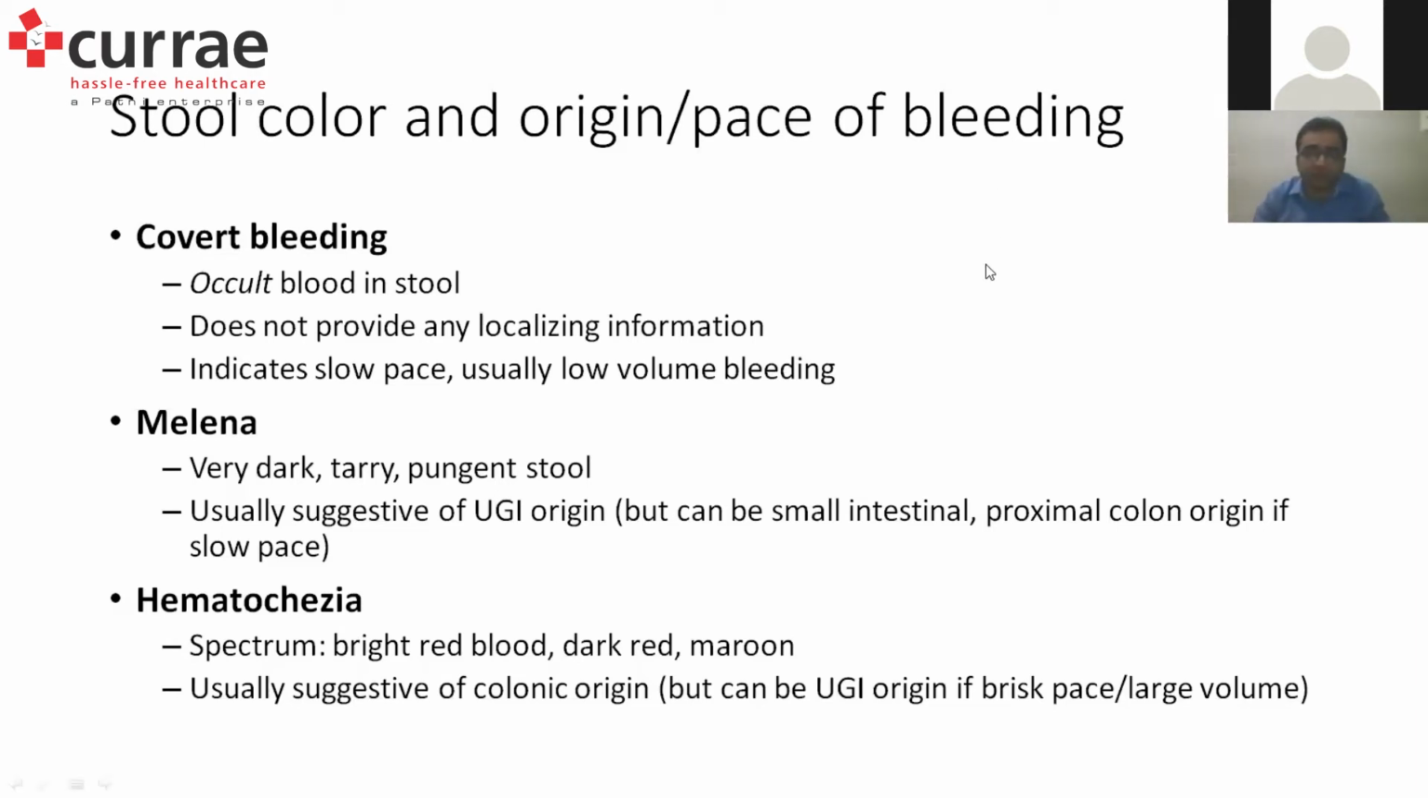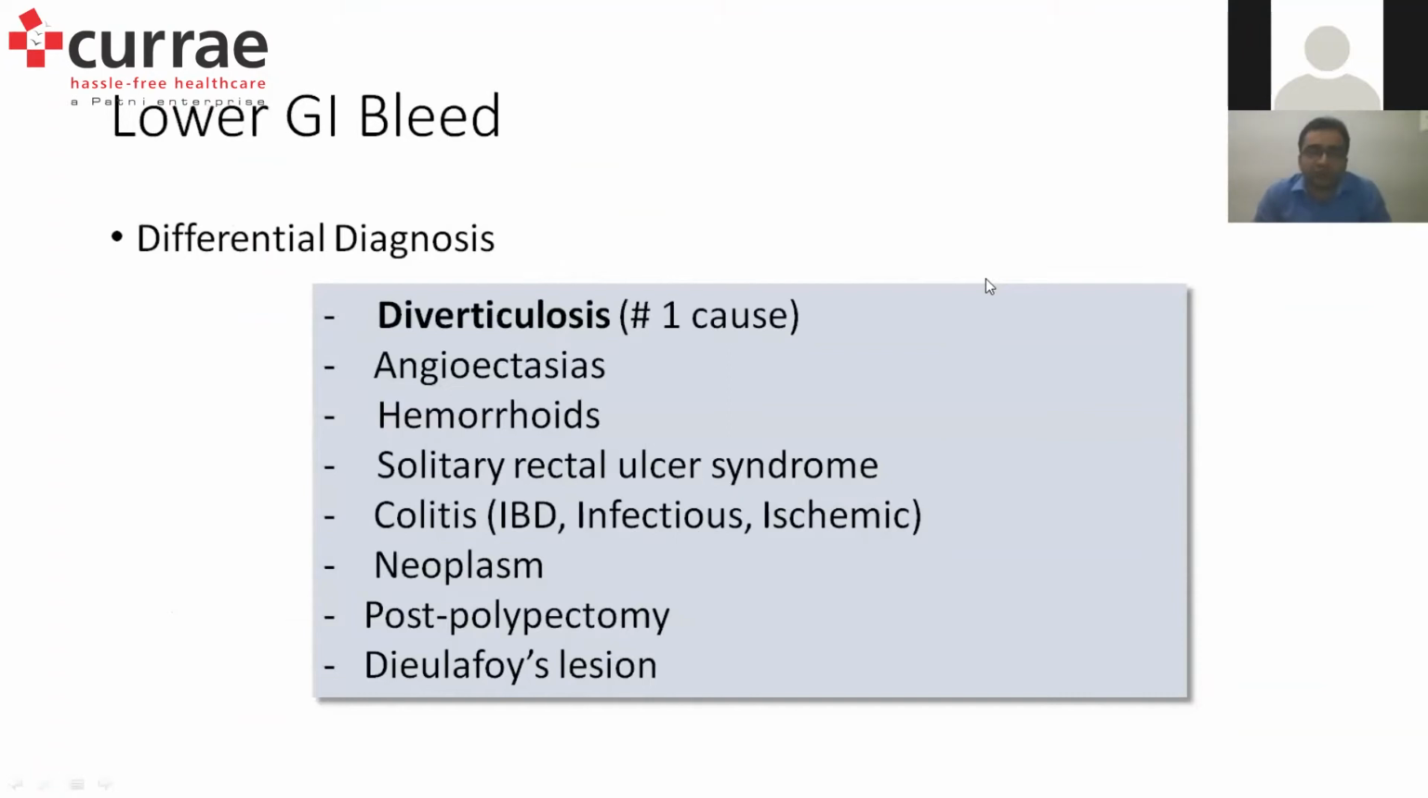So let us focus on the causes of lower GI bleeding. The most common causes, the differential diagnosis. I agree this is more age related. Very young people will not have diverticulosis as the number one cause. But since we are not focusing on hemorrhoids, piles and fissures, diverticulosis is the number one cause of lower GI bleeding in adults. Angioectasias and hemorrhoids obviously can be present in any age group. Something which is solitary rectal ulcer syndrome, SRUS. I will be describing briefly the solitary rectal ulcer syndrome in a few slides.